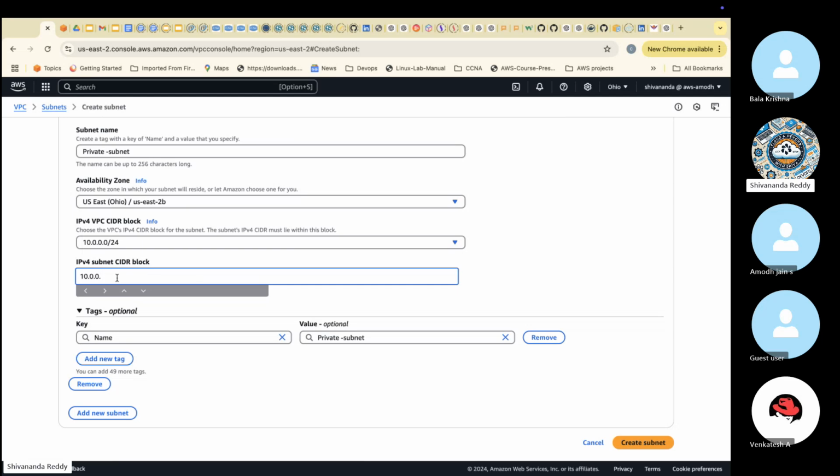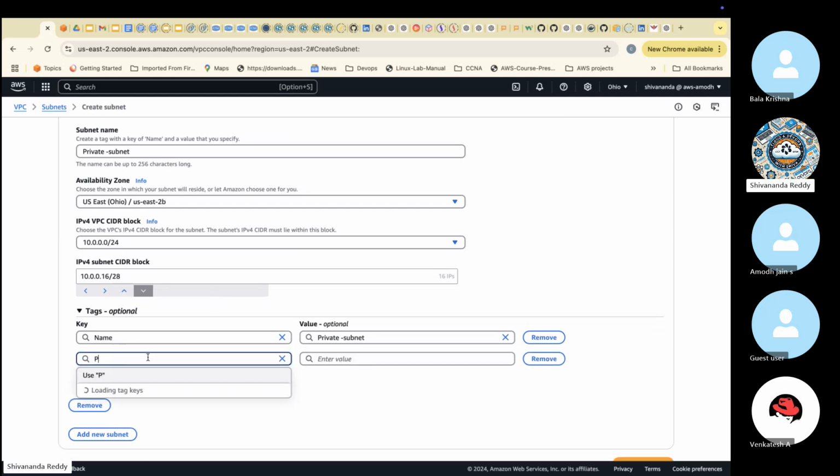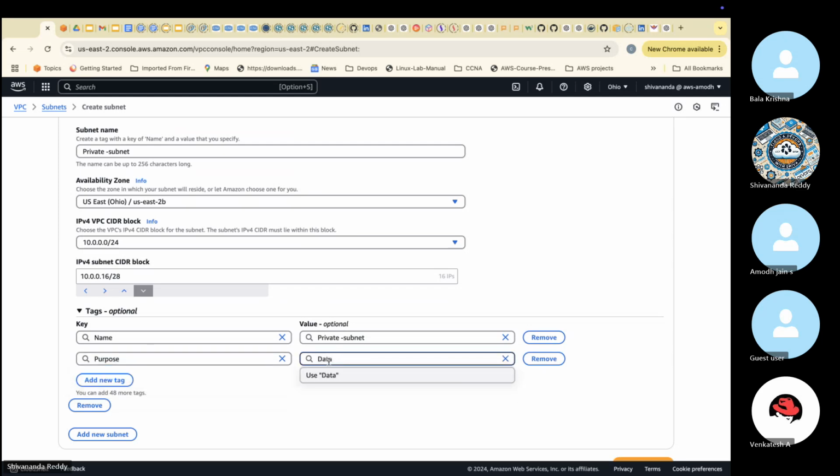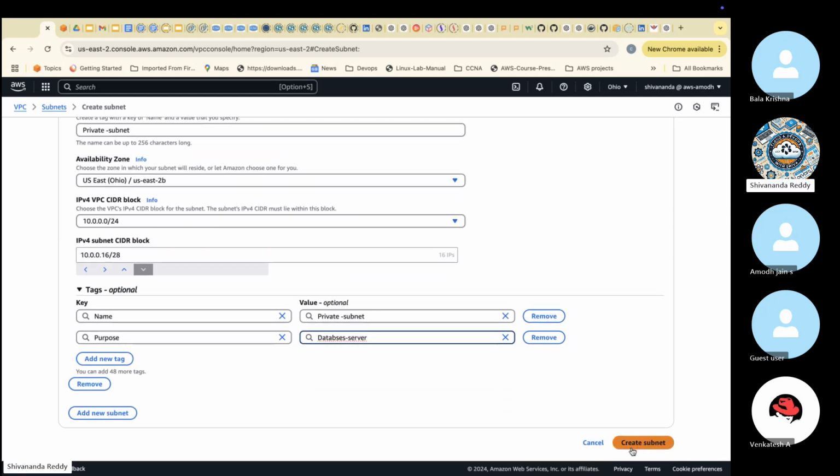So here we'll give slash 28. Again we get 16 IPs here. The first 16 is with that range, the second 16 is this range. Next, purpose: I'll say DB server, database server. Now I'm creating the subnets.